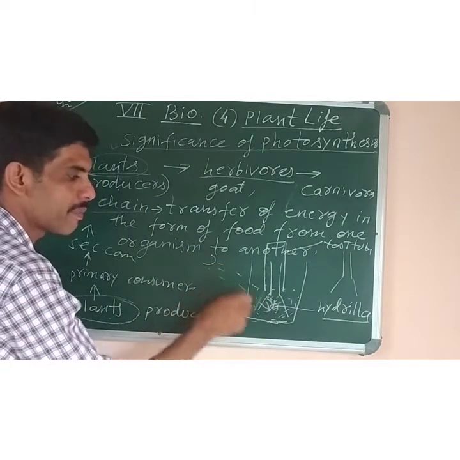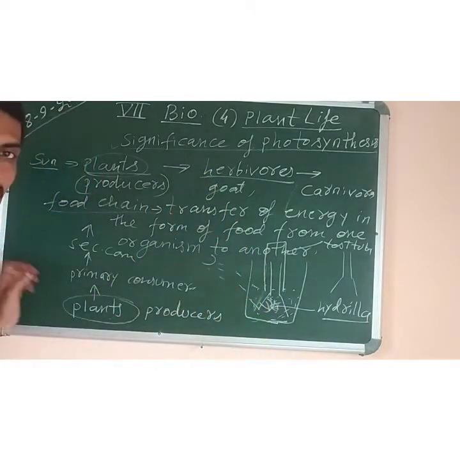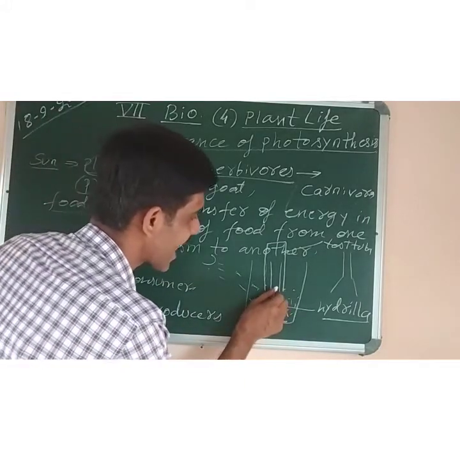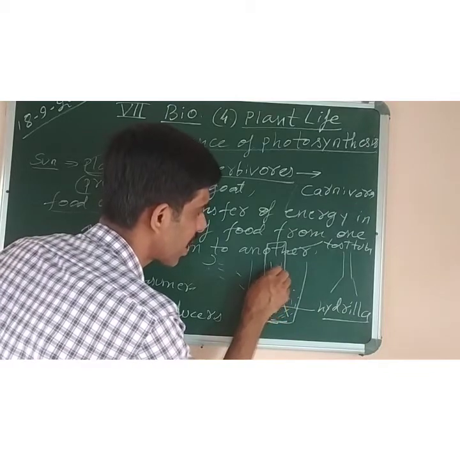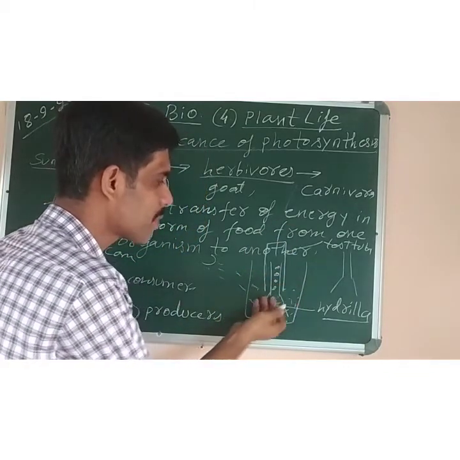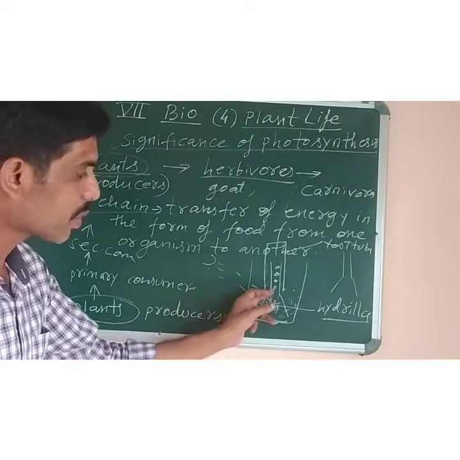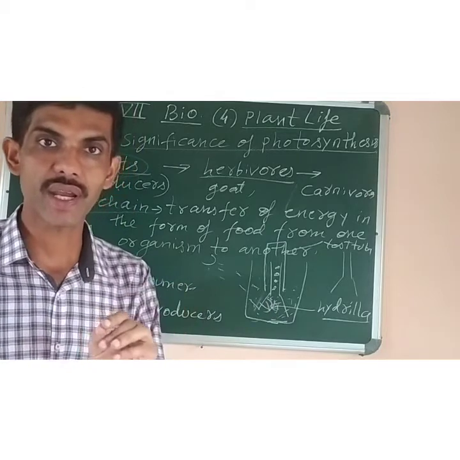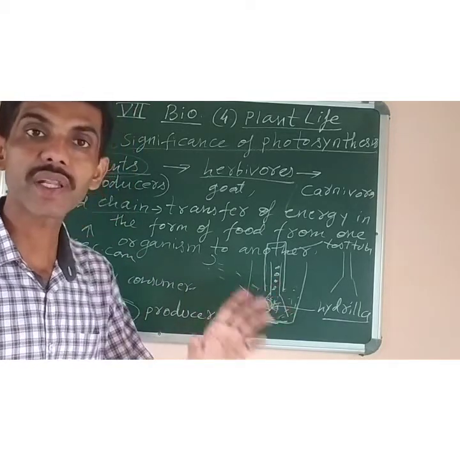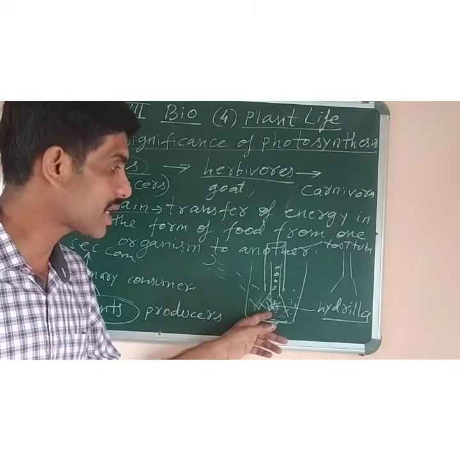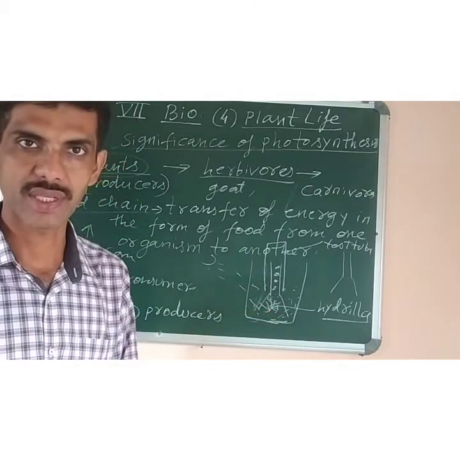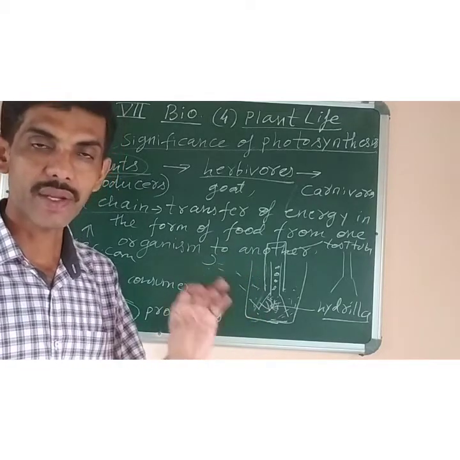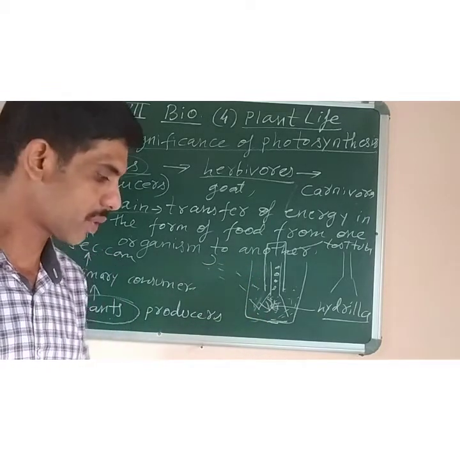When sunlight falls, this green plant, the hydrilla, will start carrying out the process of photosynthesis. As a result, oxygen gas is produced. So we can see the bubbles coming outside. Bubbles will be produced, and these bubbles will rise up. Once we see the bubbles coming from this plant, you can understand that they are nothing else but the oxygen gas which is produced by this hydrilla plant due to photosynthesis. Got it? So from this experiment, it is confirmed that green plants produce oxygen during photosynthesis.